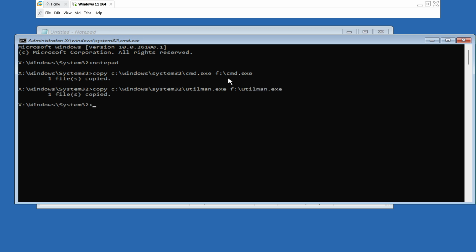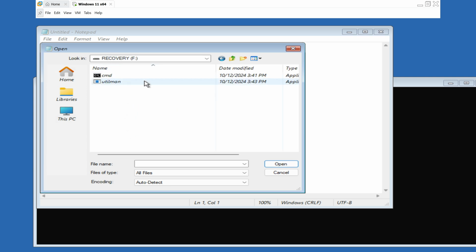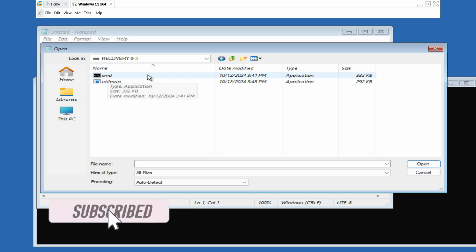Okay, with all the talk and demonstration done, let's go back to the USB flash drive and see what's in there. Okay, we can see that the files are in the F drive. That means our command lines were executed successfully.